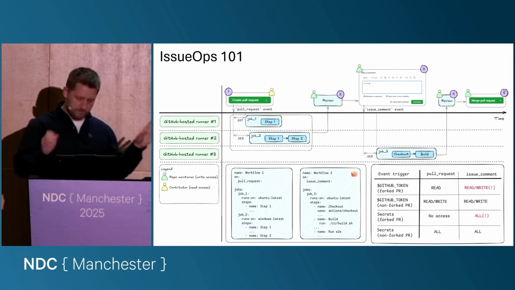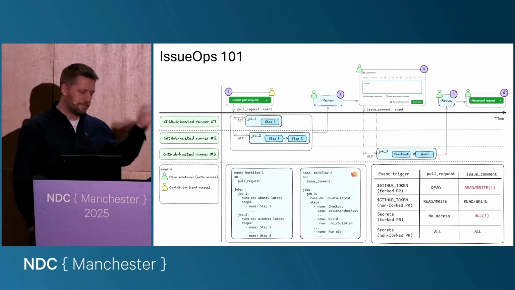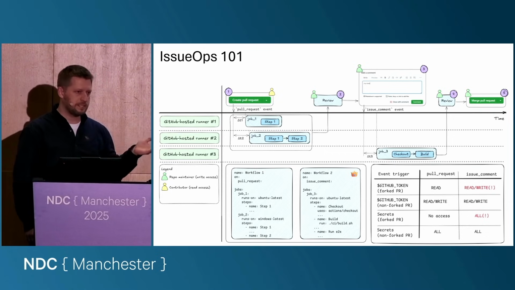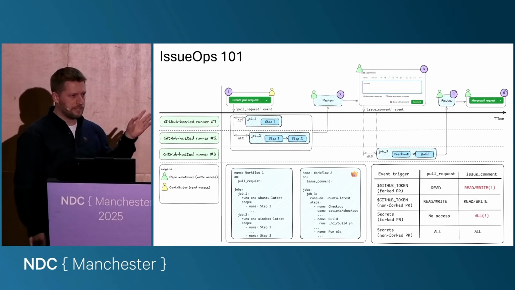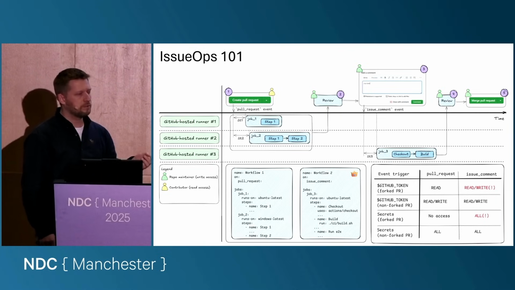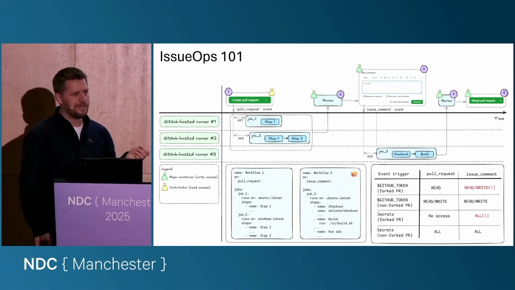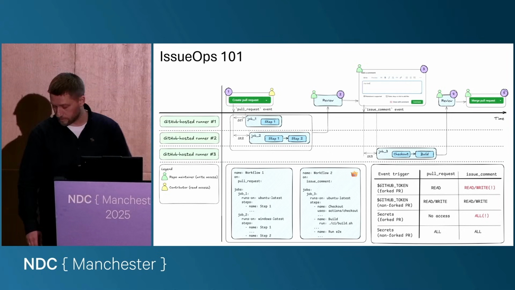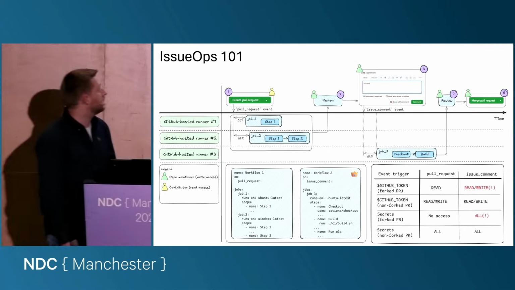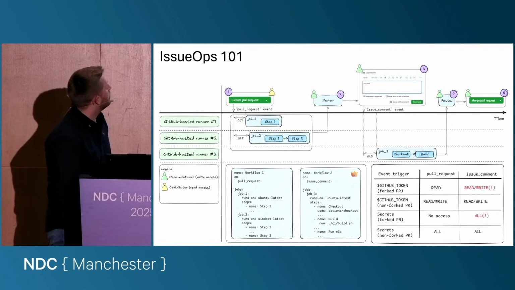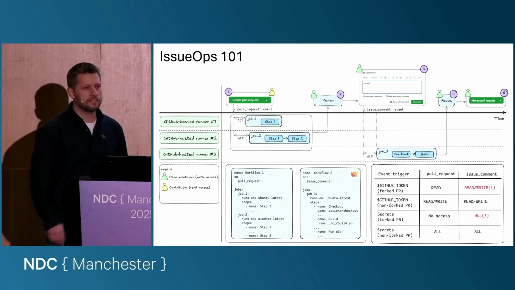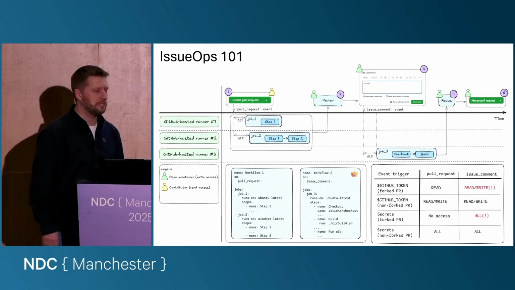So the context of this topic is you have a GitHub repo, and you use this GitHub repository to maintain your project. This repo is publicly available, and you use workflows and GitHub Actions as a main engine to execute your CI/CD pipelines. And there is a concept called IssueOps that you can use if you use GitHub.